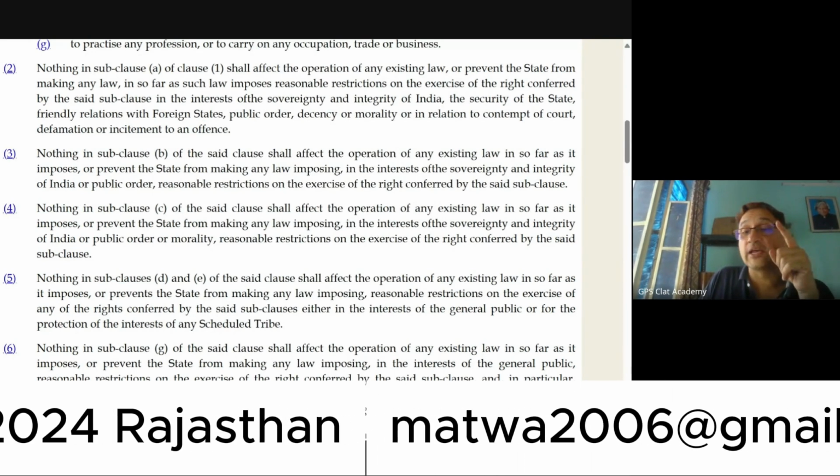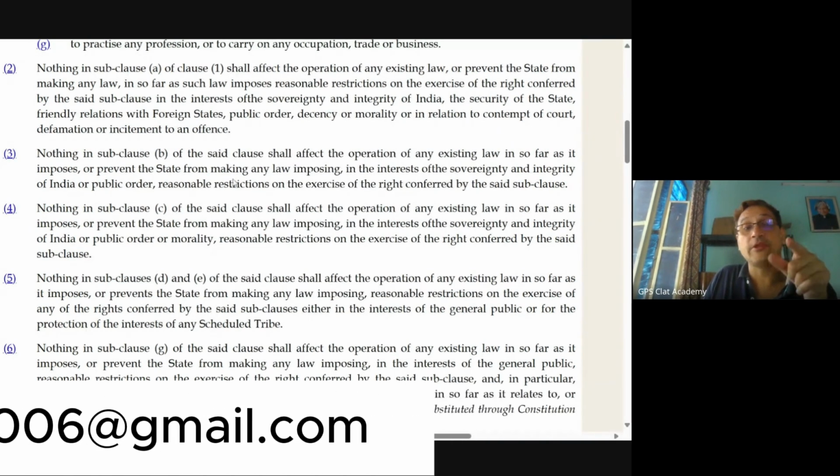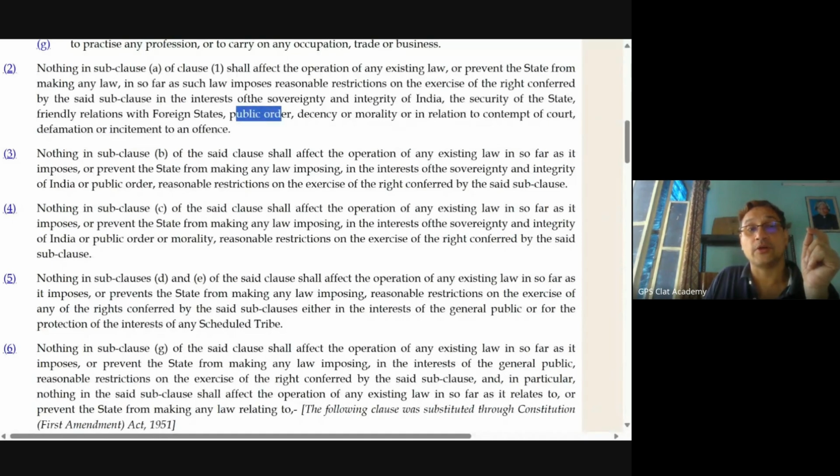You will notice that law and order is not mentioned here. Public order is mentioned here. National security is mentioned here: security of the state, sovereignty and integrity of India. Decency, morality, contempt of court, defamation, incitement to an offense. Therefore, the film board surely has the power to ban the film if there are implications for public order. It has the power to impose reasonable restrictions if there are implications for public order, and this can be done by executive instructions also.